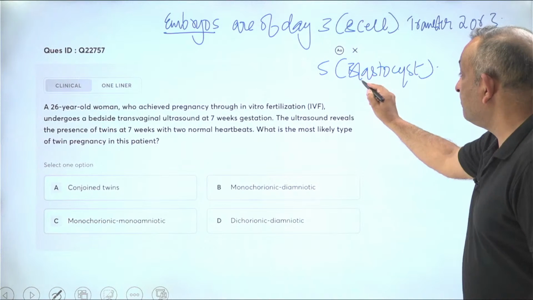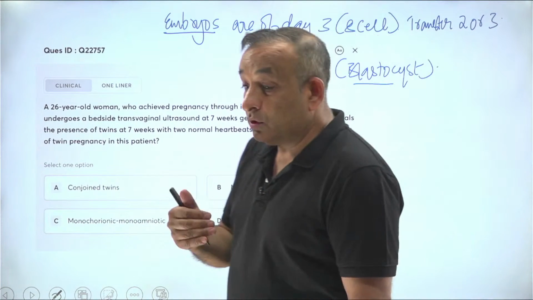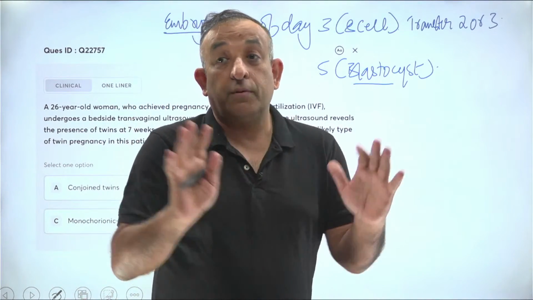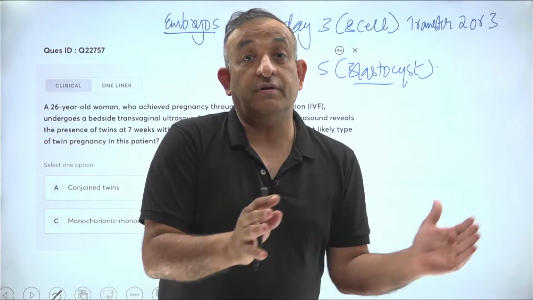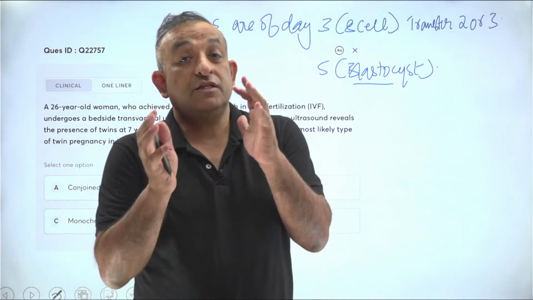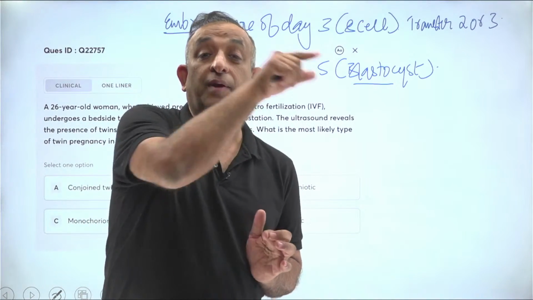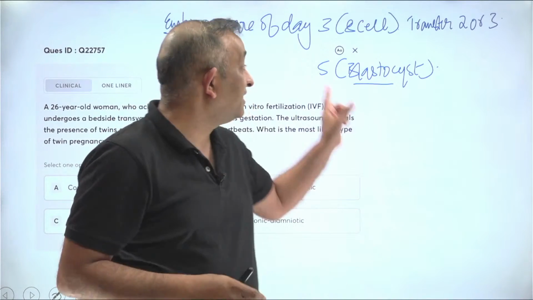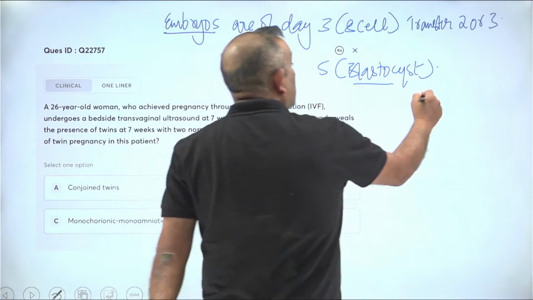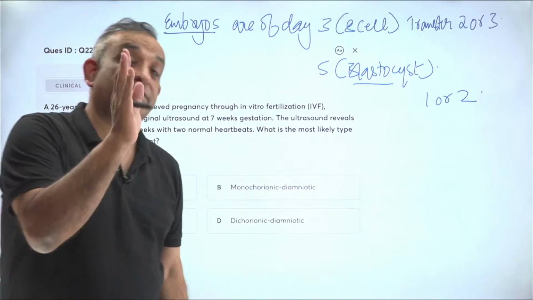Now, day 5, which is a blastocyst, has grown 5 days in the lab. And when it grows 5 days in the lab, it gives us a guarantee that this is a much stronger embryo because it stayed in a foreign environment for 5 days without degenerating. So that is a much stronger embryo, much better quality embryo. And if it grows for 5 days, the chance of it implanting in the uterus is much higher than a day 3 embryo. So when I transfer a day 5 blastocyst, I transfer 1 or 2 embryos. Okay, so that is the basic which I keep telling you.